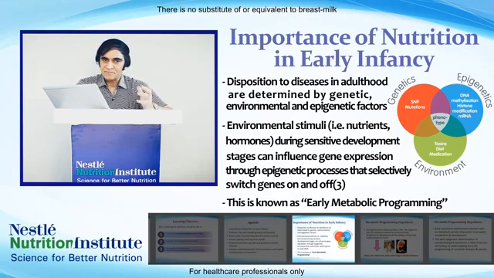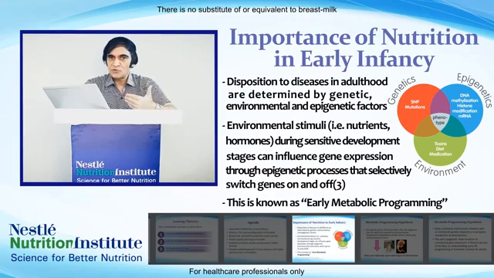So the children in utero also suffered from severe malnutrition or calorie deprivation. Later on, it was found that because there was a lack of calories in utero due to famine, the fetuses were programmed to conserve energy. They were programmed to conserve nutrients.